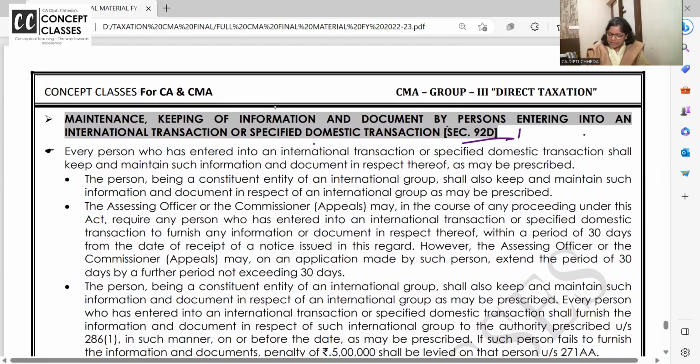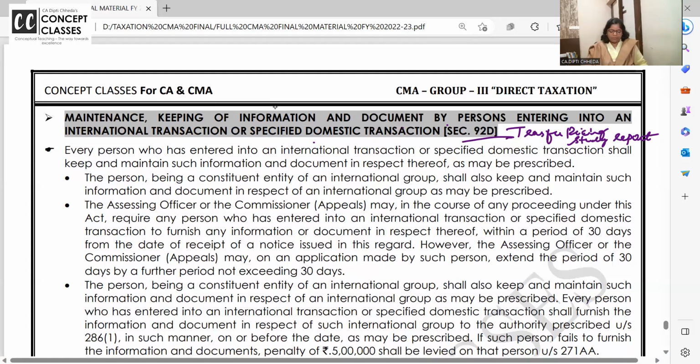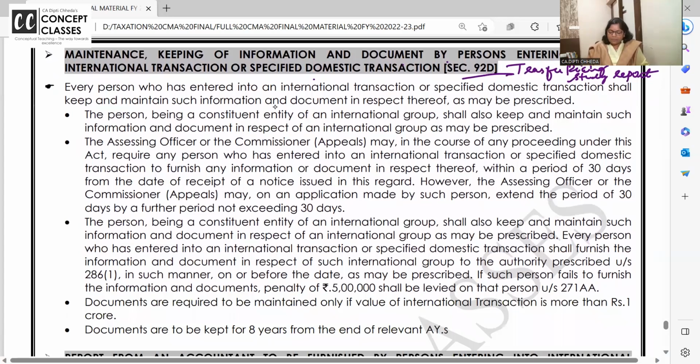I want all of you to write here a term called as transfer pricing study report. Transfer pricing study report, है ना? Every person who has entered into international transactions shall keep and maintain such information and document in respect thereof as may be prescribed. So, gist of this I will tell you.